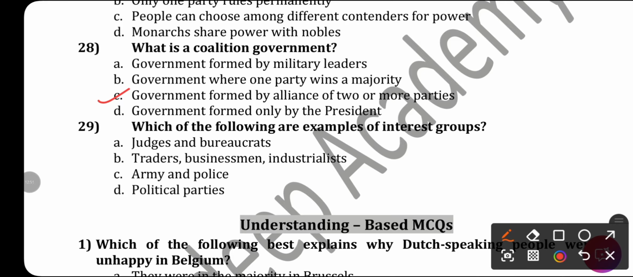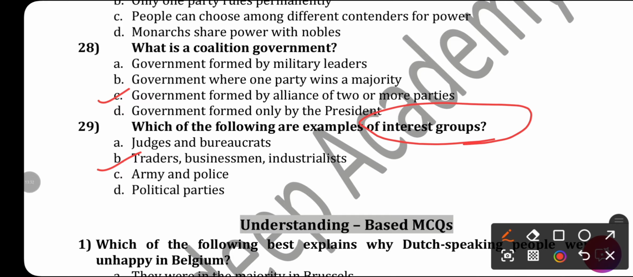Which of the following are examples of interest groups? Try to remember interest groups, and the second one is movement groups. Both come under pressure groups. So interest groups are also called SIG, that is sectional interest group. Sectional means belonging to a particular section, that is traders, businessmen, industrialists. So the right answer will be option B.